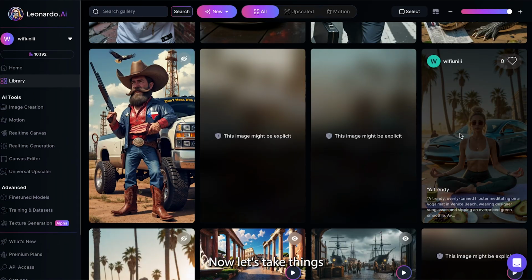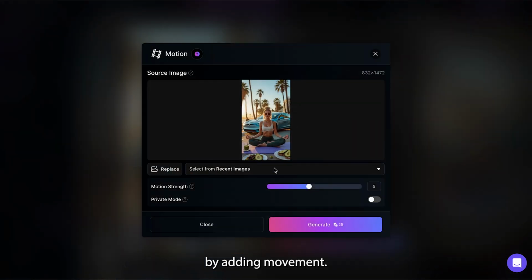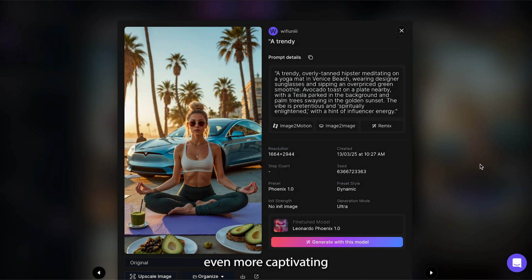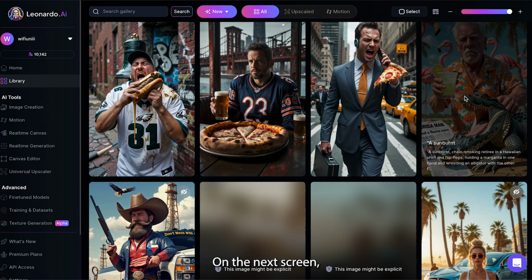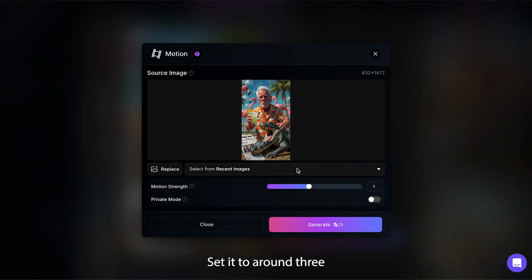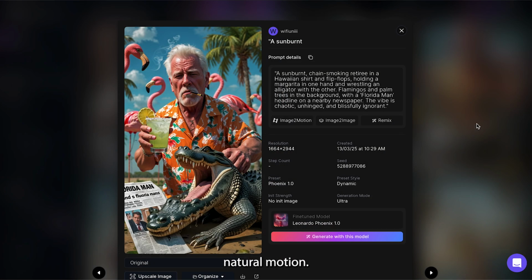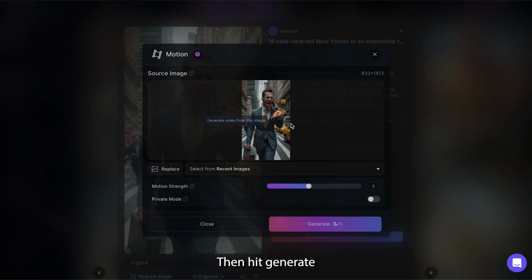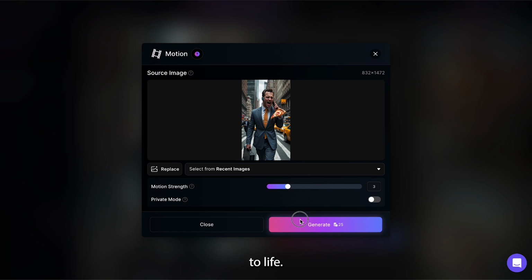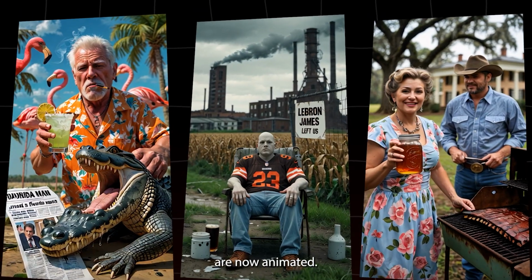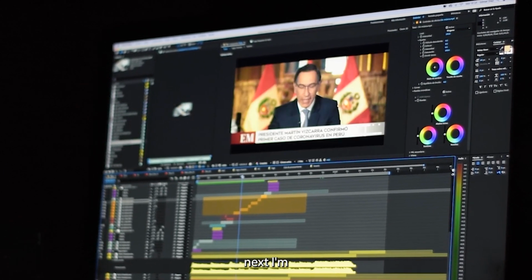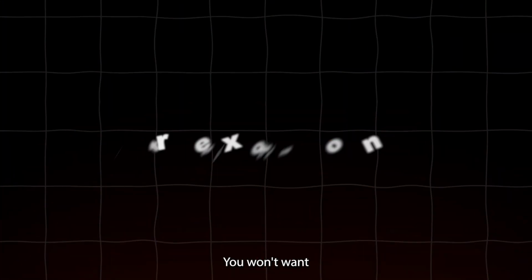Now, let's take things a step further by adding movement. This will make the visuals even more captivating for our audience. To animate an image, select it, then click Image to Motion. On the next screen, you'll see a strength slider. Set it to around 3 for a smooth, natural motion. Then, hit Generate, and the AI will bring the image to life. Repeat this for all your images. I'll fast forward again to when that's done. Alright. All our images are now animated. Stay with me because up next, I'm going to show you how to edit the video. You won't want to miss this.